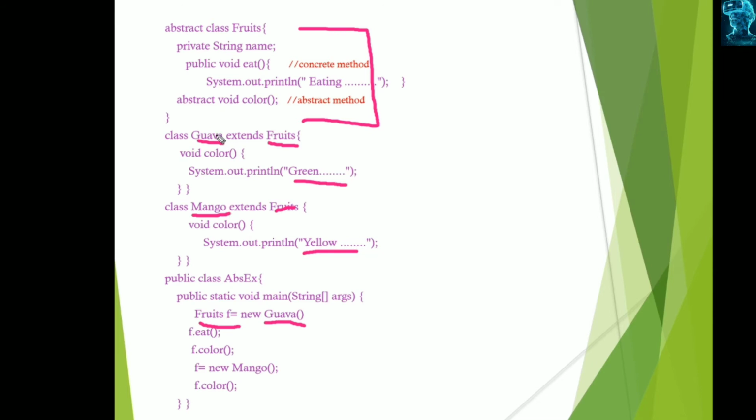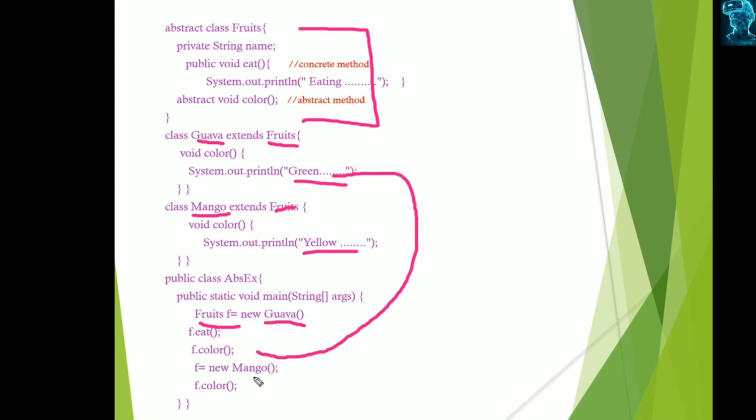What is the first class? That is Guava. So the first subclass can be used as the reference for that, as the instantiation. So now this Fruits class object F can access the methods of its own, that is eat. F dot eat displays eating. F dot color, which color is it displaying? This is used as the reference for Guava, so it displays green.